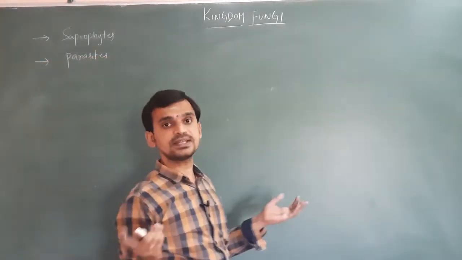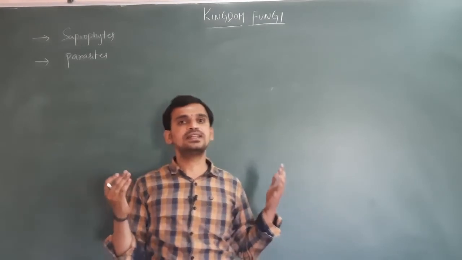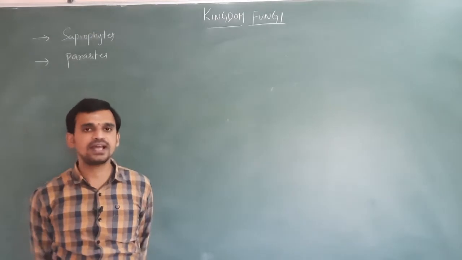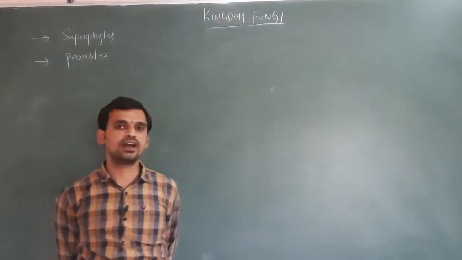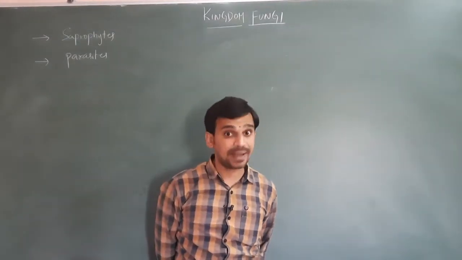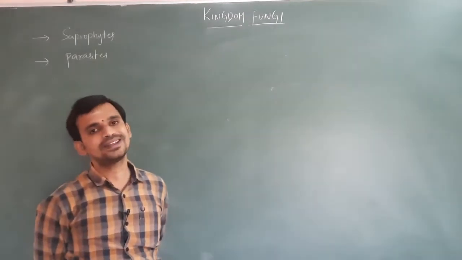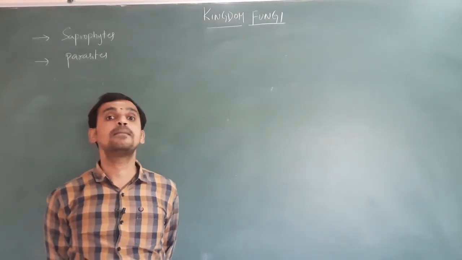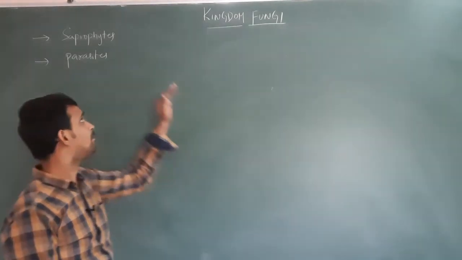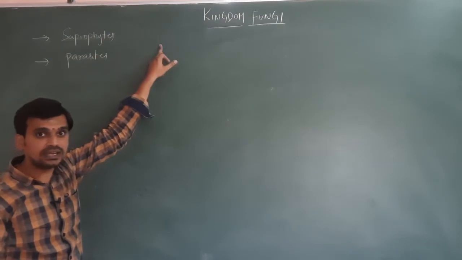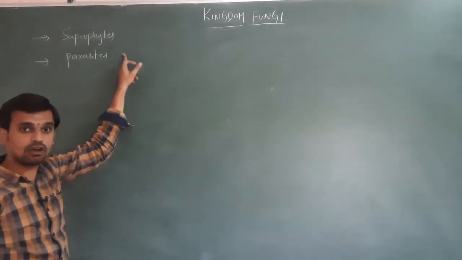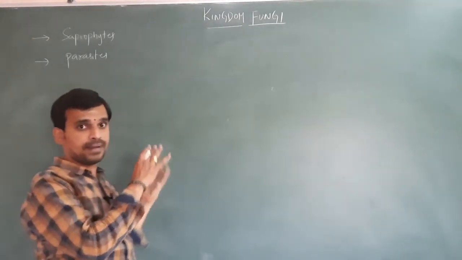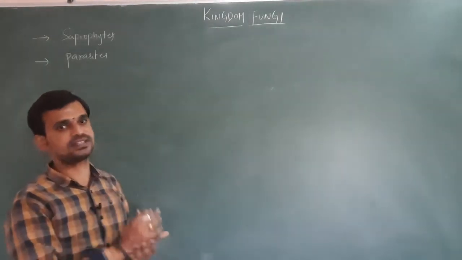So what are saprophytes? Saprophytes are the organisms that depend on dead and decaying organic matter for their food. They are called saprophytes. So some of the fungi are saprophytes and some of the fungi are parasites. So what are parasites? Parasites are the organisms that depend on other living plants and animals. Here saprophytes depend on dead and decaying organisms. Parasites depend on living organisms. So fungi can live either as parasites or saprophytes.